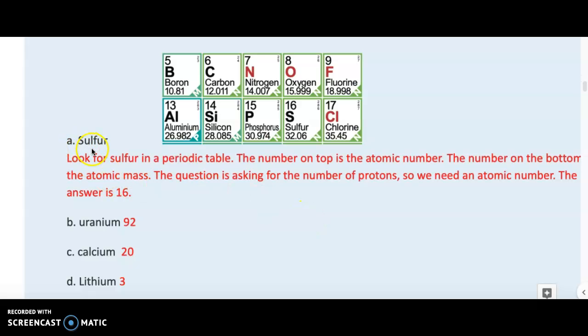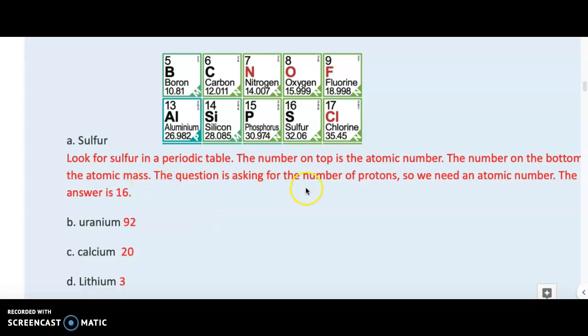So let's start with sulfur. I gave you a small screenshot of a periodic table. And let's look at sulfur. So this is how you usually see elements in the periodic table. Number on top, number on the bottom, the name, and chemical symbol. Sometimes they do not provide you the name, but most periodic tables have names.